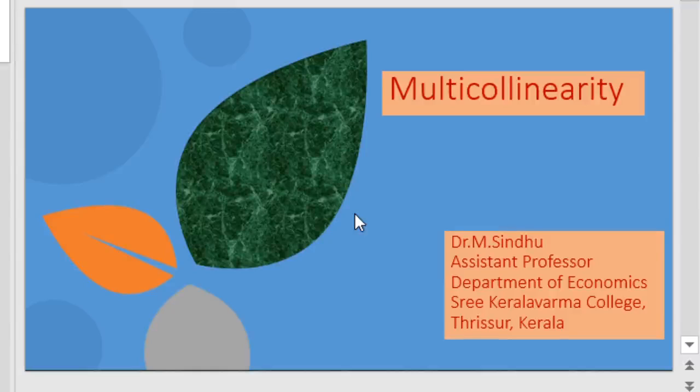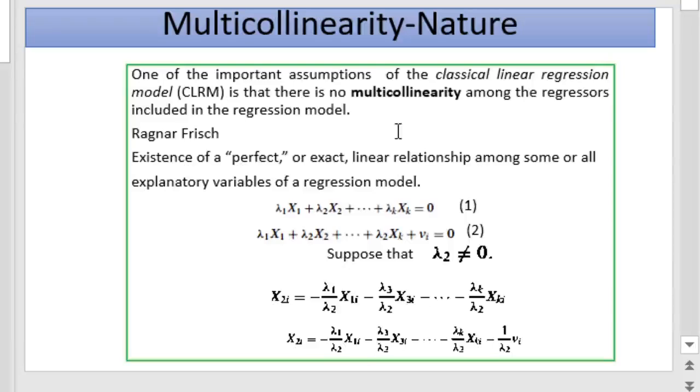A relationship between independent variables is termed multicollinearity, and this term is due to Ragnar Frisch. According to him, the existence of a perfect or exact linear relationship among some or all explanatory variables of a regression model is termed multicollinearity.